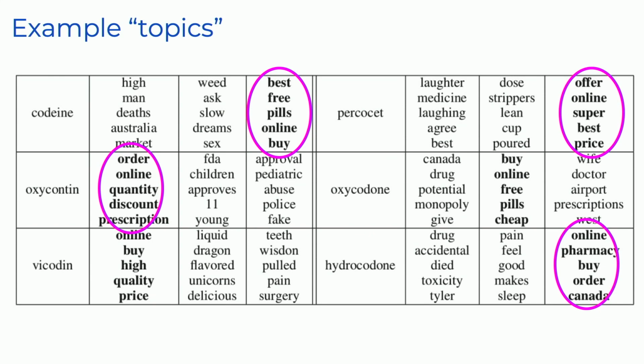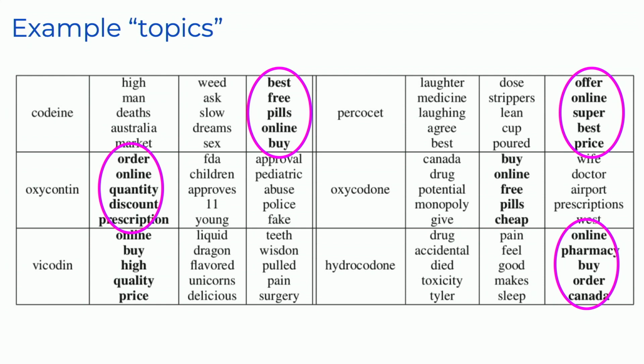So here are some examples of topics that we got as outputs, right? Here, I've shown a list of 3 topics.